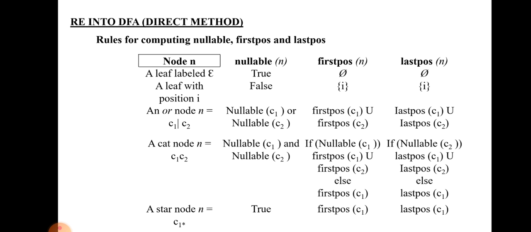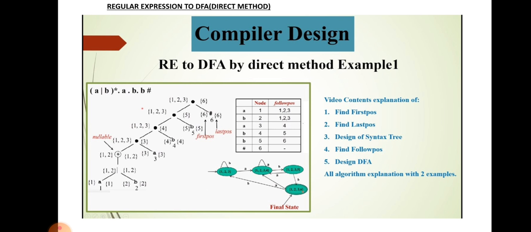So the method is called the direct method. This is the rules for computing nullable, first position and last position. This is the main important table. This table is mainly used to find out the nullable value, first position value and last position value. So this is a sample example problem for the direct method. The problem is (a|b)*abb. These are the concatenation operations, so we are putting the dot operator. At the end we write the hash symbol, because this is the augmented regular expression.